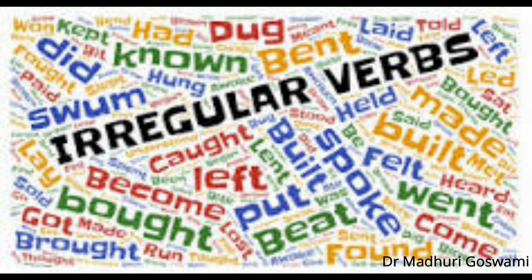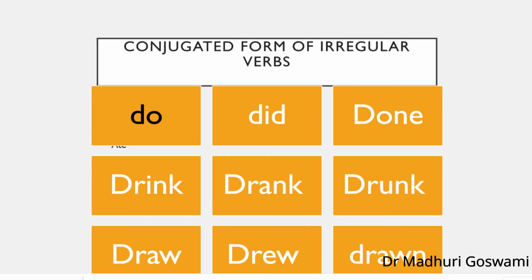Rather, they are assigned a different form, like for example, do, did, done. For the past of do, we didn't add ed or d to the end of this word do. Rather, it's completely changed and it's did. In the same way, the past participle of this verb do is done. Likewise, we have another verbs drink, drank, drunk, draw, drew, drawn.